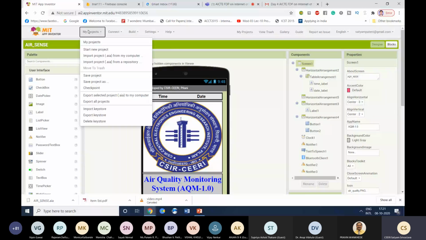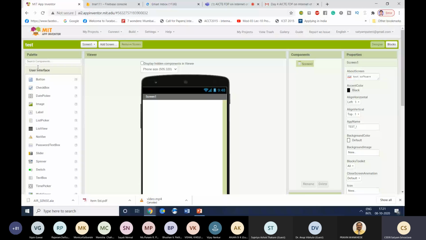So here, let me explain this. If you want to, let us say, add any buttons, checkboxes, if you want to display the date, time, or you want to display an image, it will be totally dependent on your application.